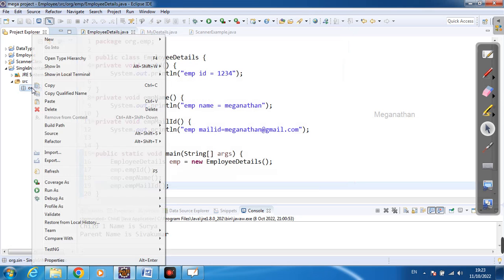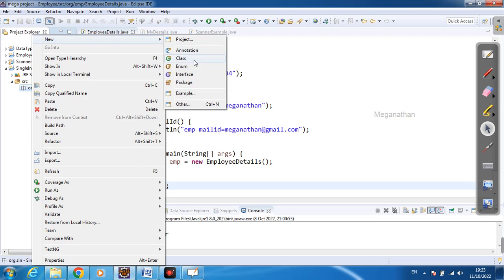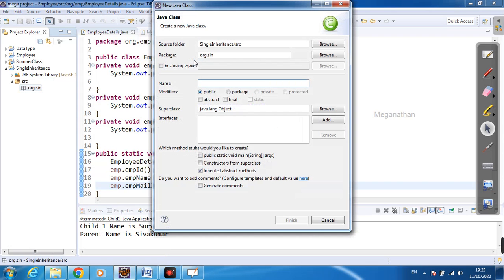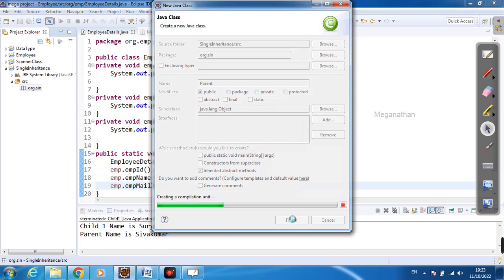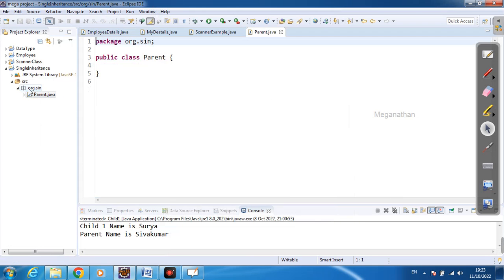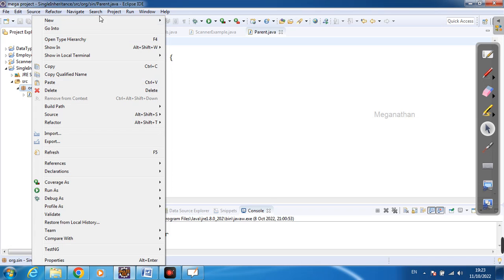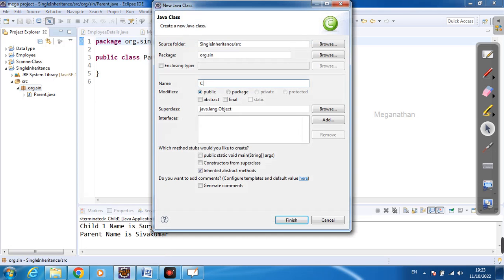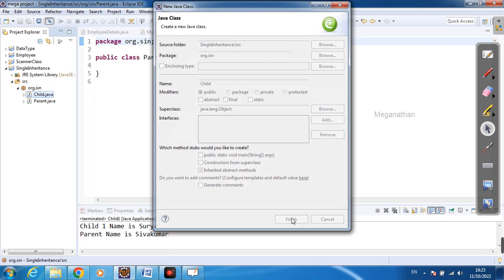And now I am going to create one class. This is the parent class. I'll finish it. And I am going to create another class, that is the child class. This is the child class. I'm going to finish this also.